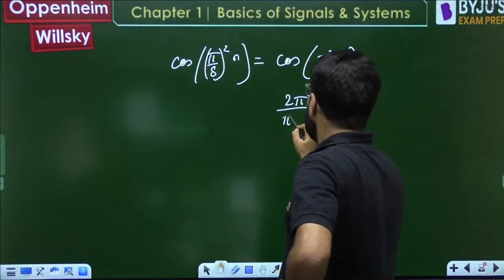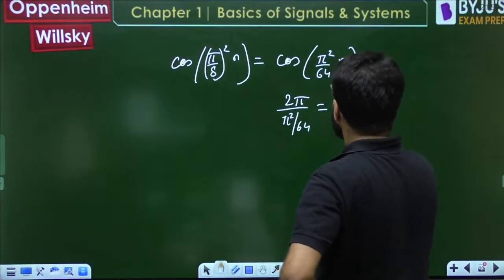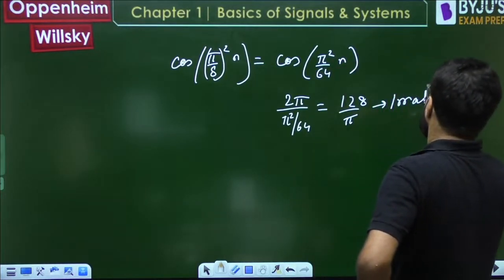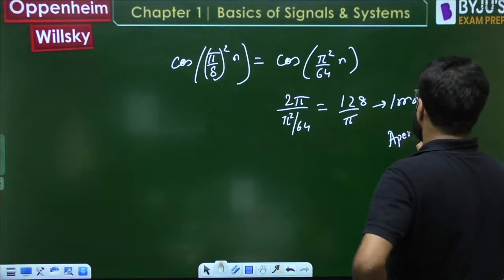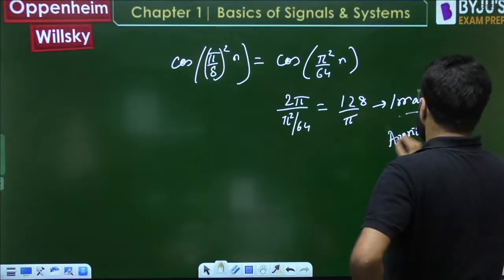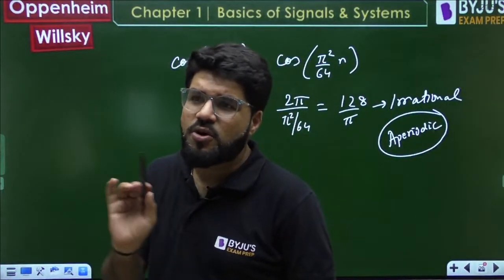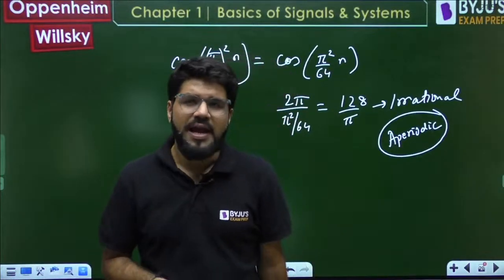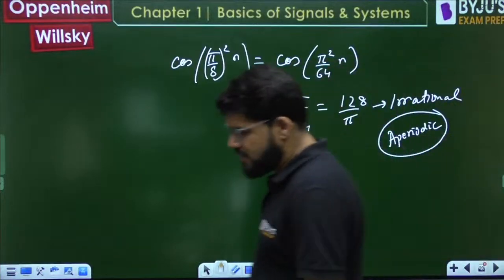So take 2 pi upon pi square by 64. But there is a pi element left. This is 128 by pi, irrational. Irrational, so aperiodic. So what you have done, Ananta, is made changes on omega, but ultimately it is cos omega n. So the same rule will apply, and it turns out to be aperiodic because of the irrational 2 pi by omega result.